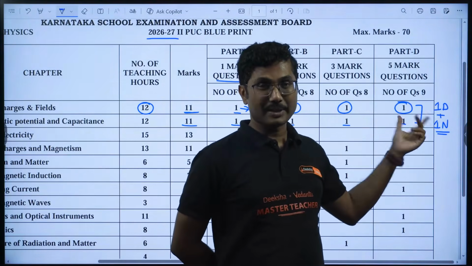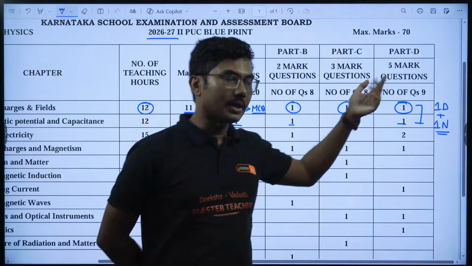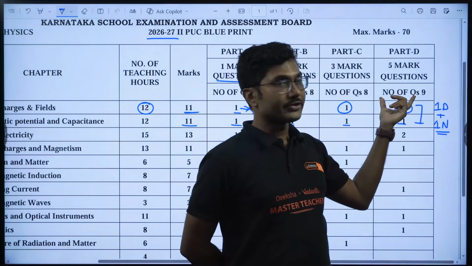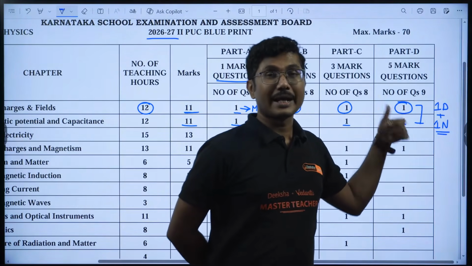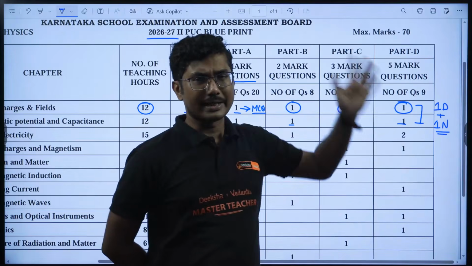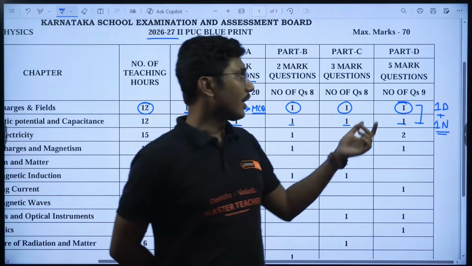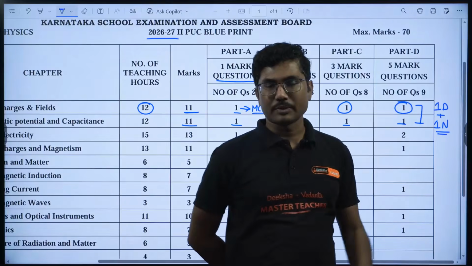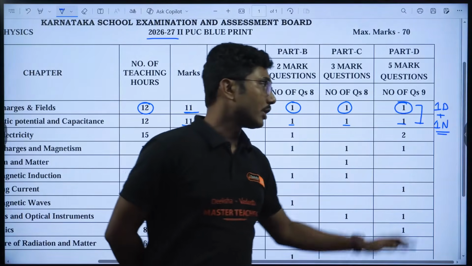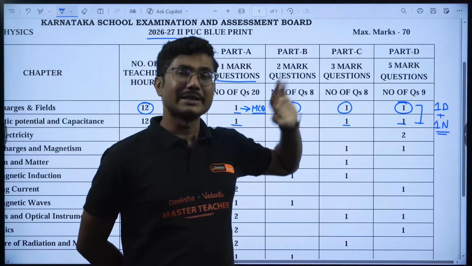from the second chapter. If you go to the 2024 paper, the derivation was from the first chapter, and the numerical question from the second chapter, like that. Okay, in 2025 the derivation came from the potential chapter and the numerical came from the electric charges chapter. So this pattern generally repeats every alternate year.